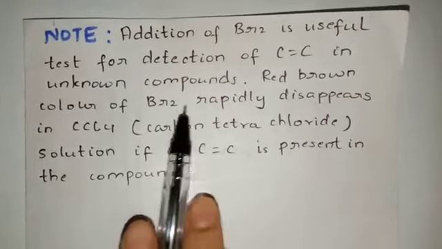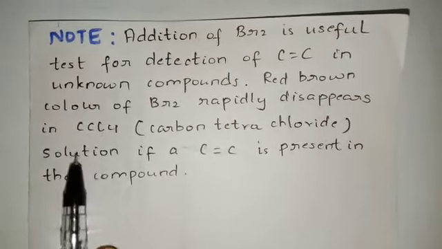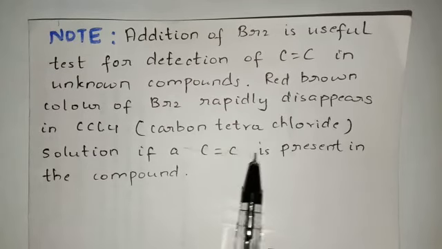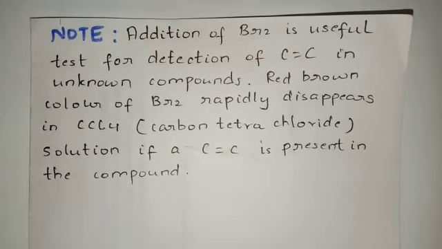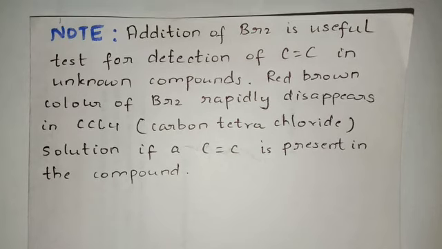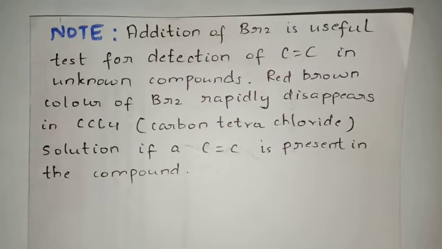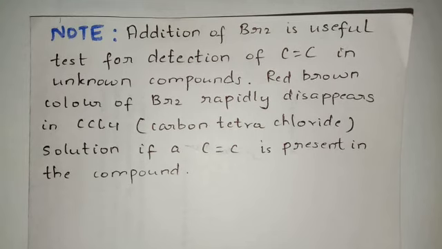So red brown color of Br2 rapidly disappears in CCl4 solution if a C double bond C is present in the compound. So if in the unknown compound along with the CCl4 solution inside a test tube, I add reddish brown Br2, and that compound is an alkene, then the reddish brown color will disappear and turn colorless. If that compound is not an alkene, then the color will remain as it is. So it is like an identification test. Students, I hope you have understood bromination.